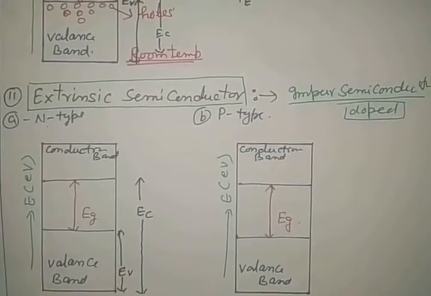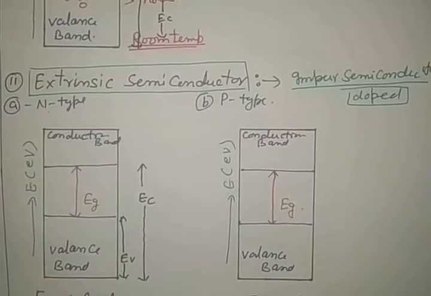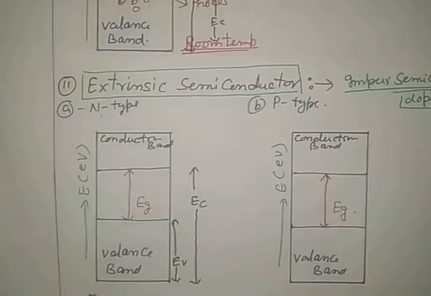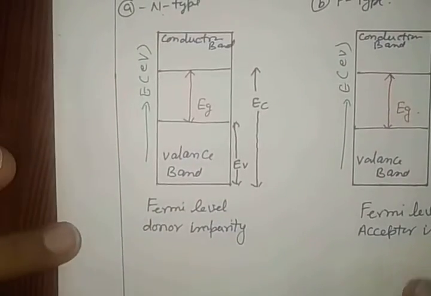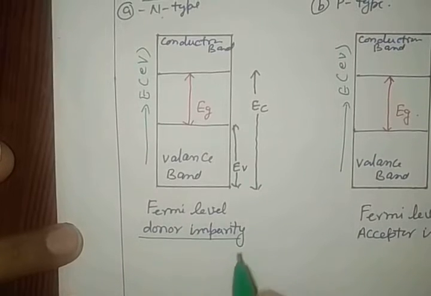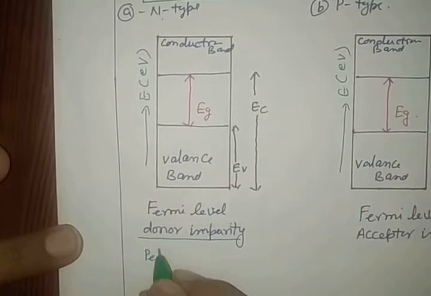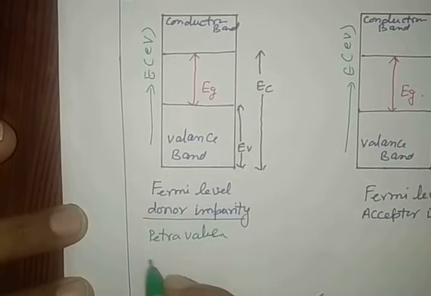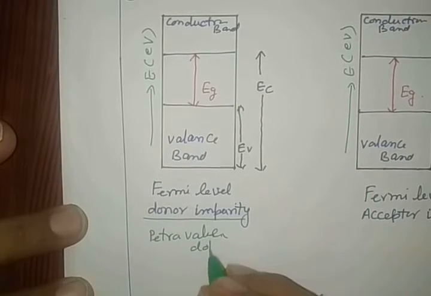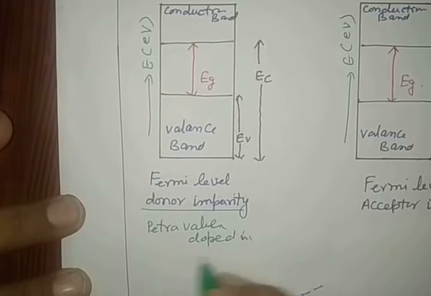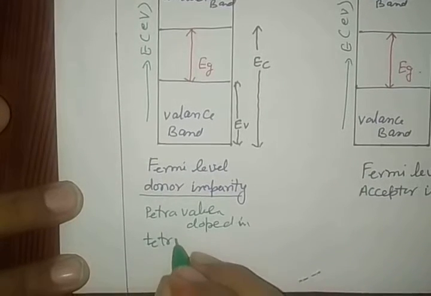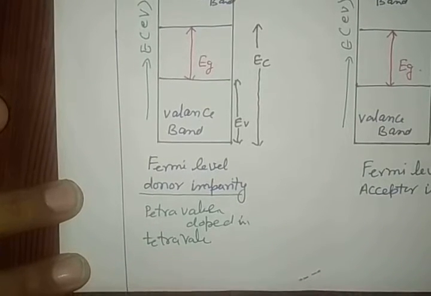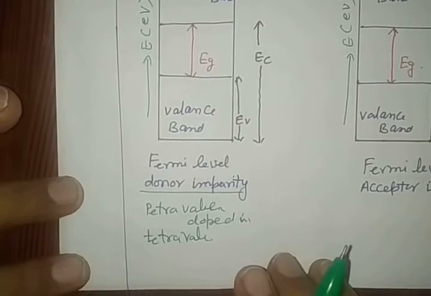First of all, we are going for the Fermi level of N type. N type semiconductors are also called donor impurity, in which a pentavalent impurity is doped in a tetravalent semiconductor.